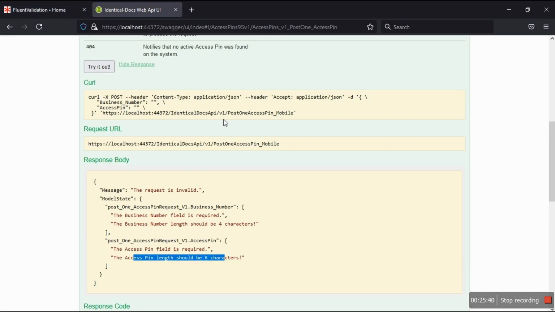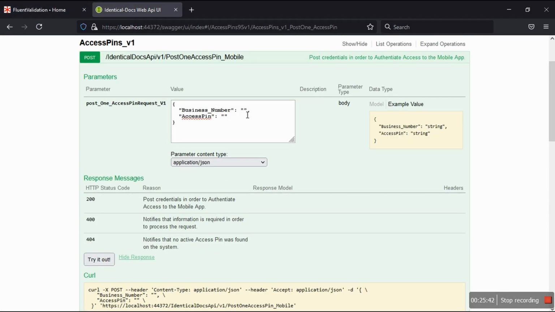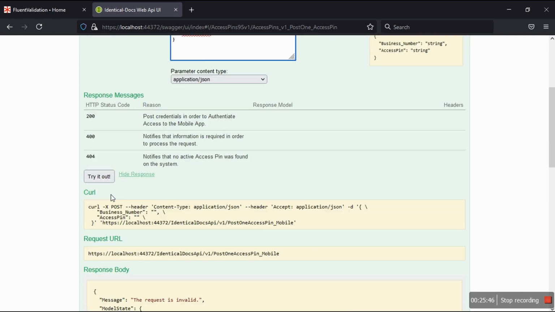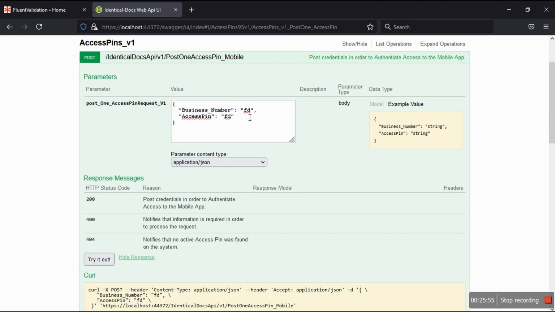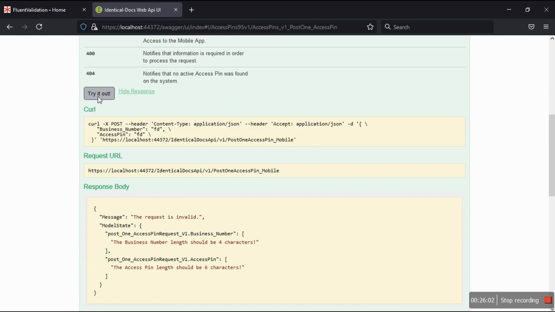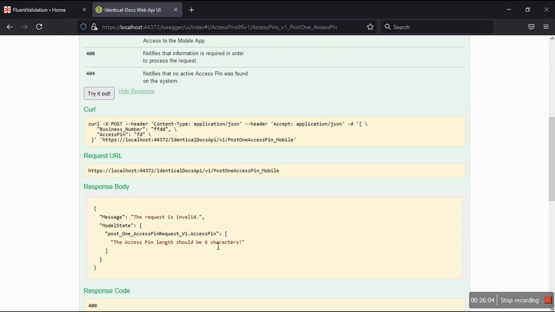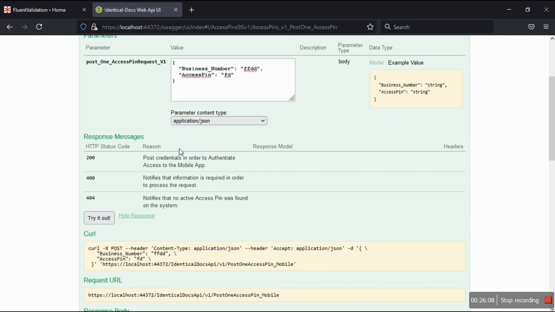Okay, but if I start to type in something here, that means I'm satisfying the required attribute or rule, and now I'm left with the custom rules, where it says it should be 4 and it should be 6. And then if I provide these ones to be 4 characters, it will be happy. Yes, let's check that. So you see that one disappeared. Now I'm left with this guy. So nothing's gonna happen to this request going through. It's not gonna go anywhere.